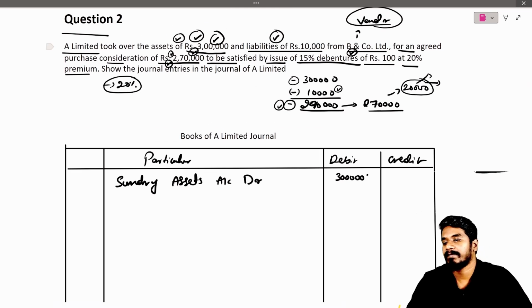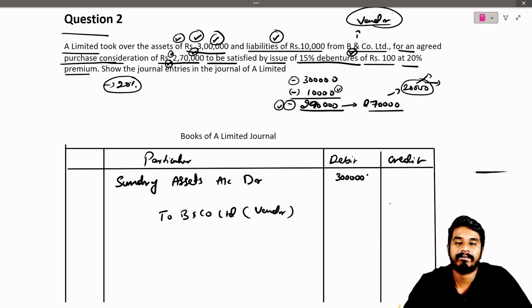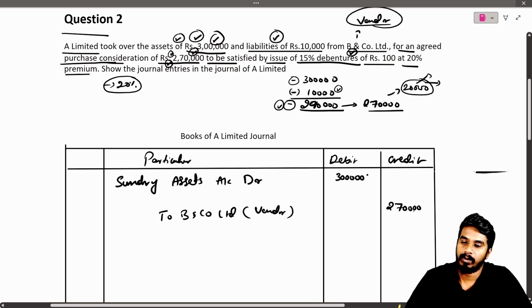How much do we need to pay to him? So the total consideration is 2,70,000 that we need to pay, right? You understood? Yes. Now 2,70,000.